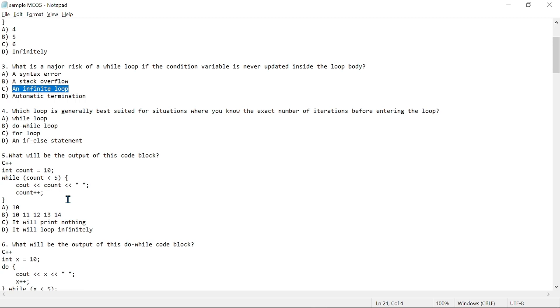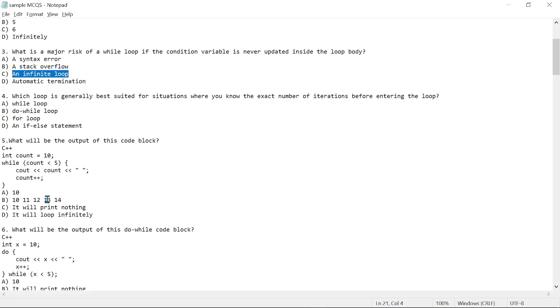We have, which loop is generally best suited for situations where you know the exact number of iterations before entering the loop, and this right here is simply the for loop. Let's go to 5. Then we have, what will be the output of the code block? So we have int count equals 10 while the count is less than 5. Print out count and count plus plus.